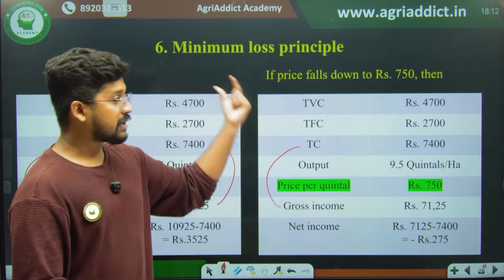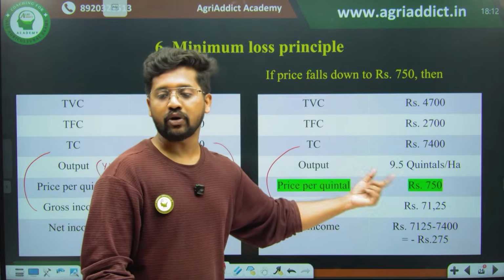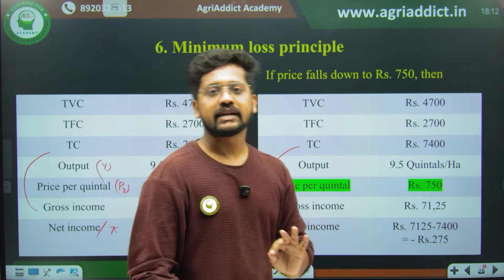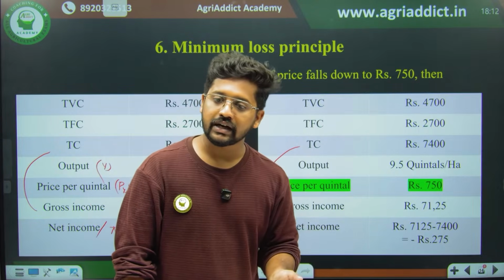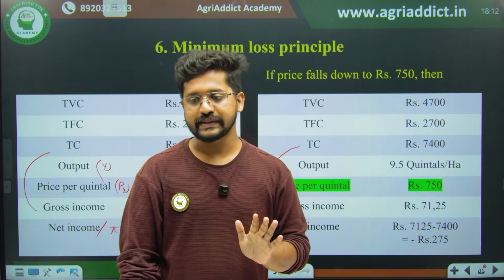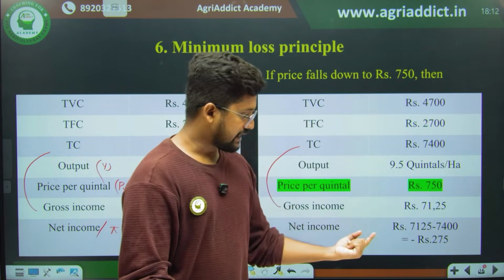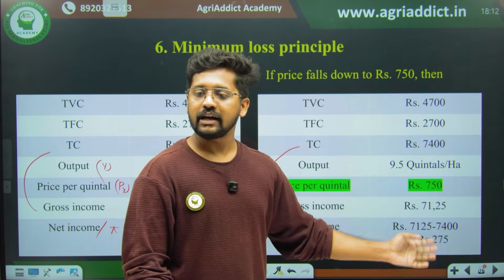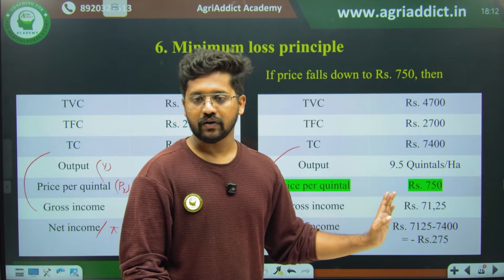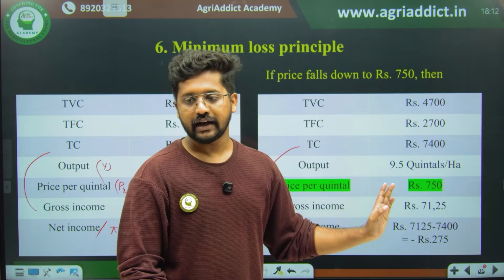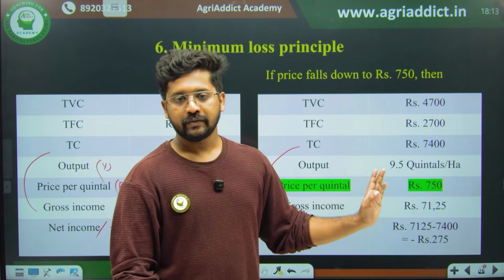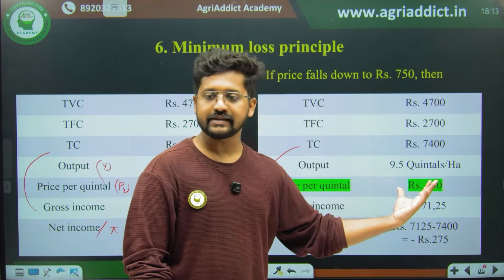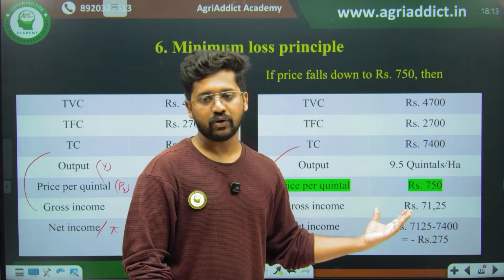whether the farmer will be continuing his cultivation or not, that is my question. If this is the scenario, whether the farmer will be continuing the cultivation or not, a yes or no question. If he is having a loss of 2,275 rupees, whether he will be continuing the farming or not, that is the question. Can you answer in the chat box? Is it a yes or no? If he is continuing, it is a yes. If he will not be continuing, it is a no.